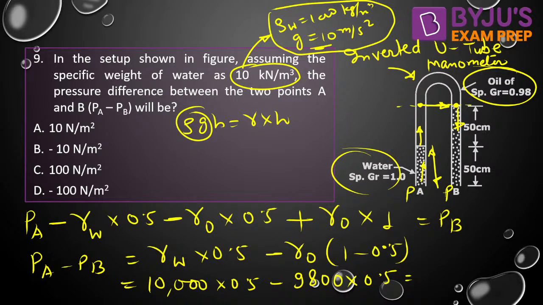What is the correct answer? Gamma of water into 0.5 minus gamma of oil into 0.5 plus gamma of oil into 1 is equal to PB. So PA minus PB is gamma of water into 0.5.